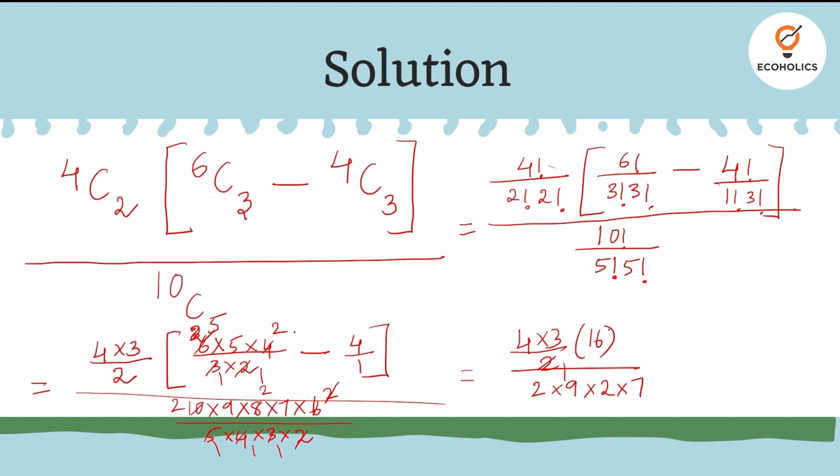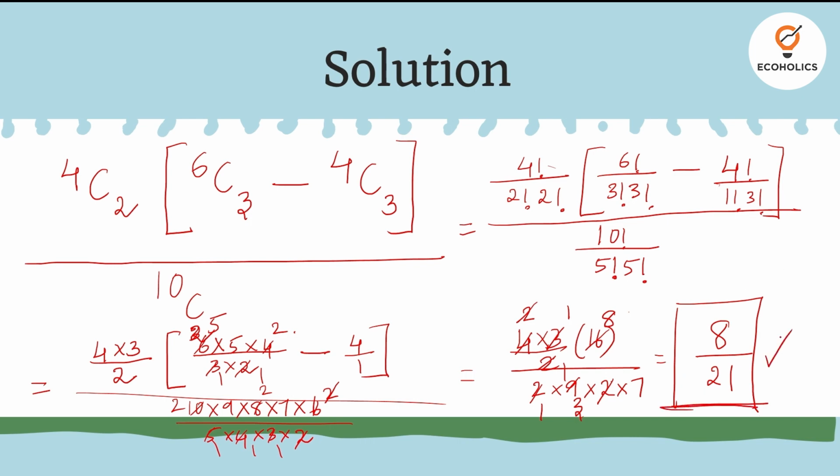So 2 ones, 2 eights. Correct? 2 ones, 2 twos, 2 and 2 cancel. 3 ones, 3 threes. So which is equal to 8 in the numerator and 7 into 3, 21 in the denominator. So 8 by 21 is the probability.